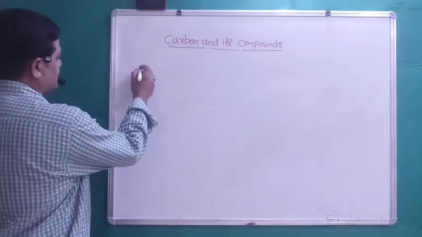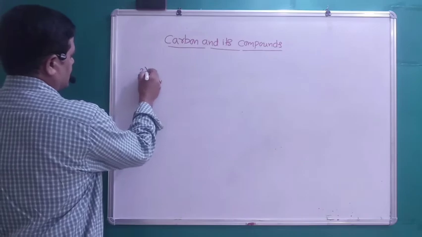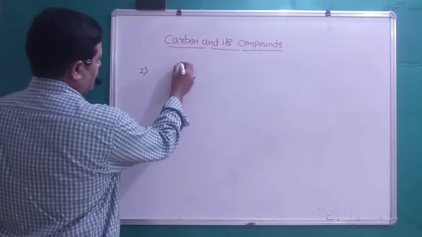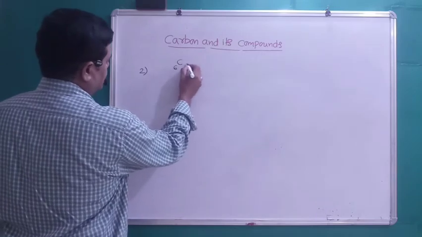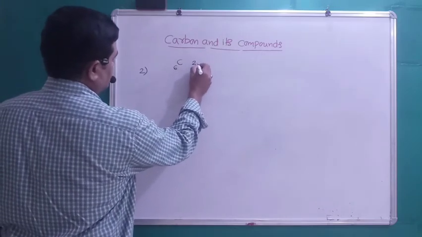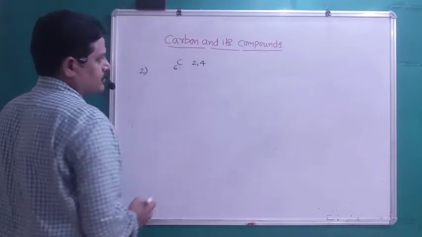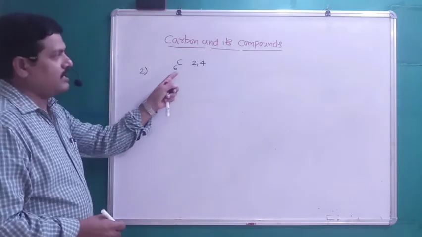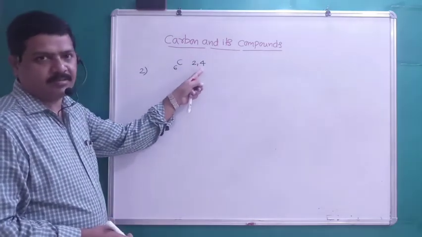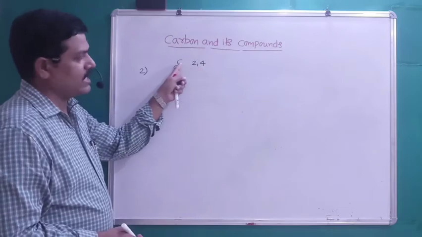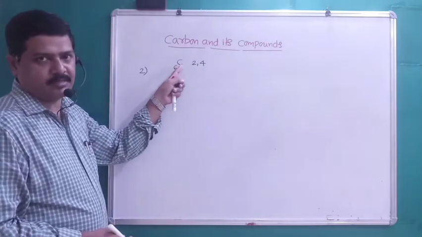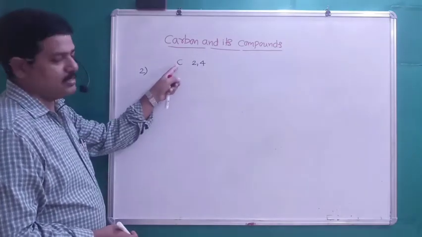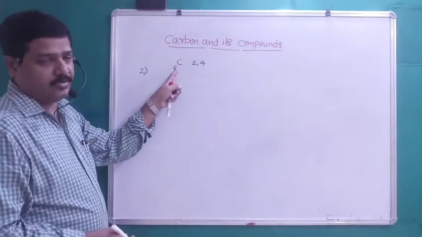The second possibility is, I am writing the electronic configuration of carbon once again. Carbon, atomic number 6, electronic configuration 2, 4. In the first possibility, when it tries to achieve 8 electrons in the outermost shell, it can accept 4 electrons, but it is very difficult to hold 10 electrons with 6 protons inside the nucleus.